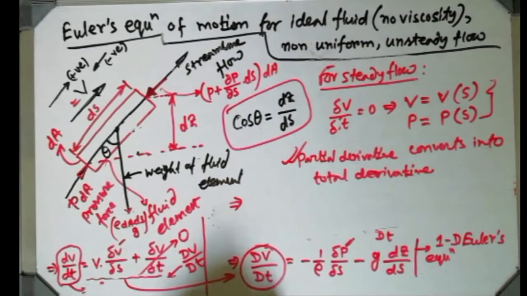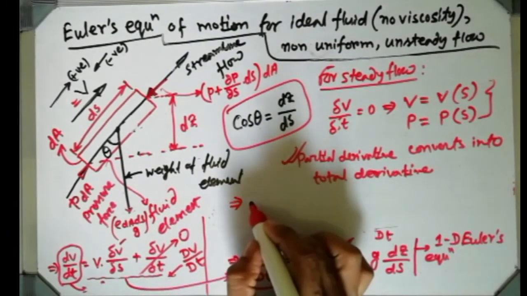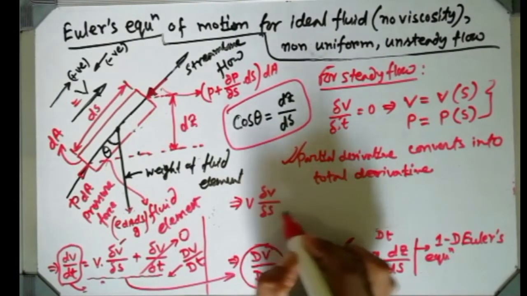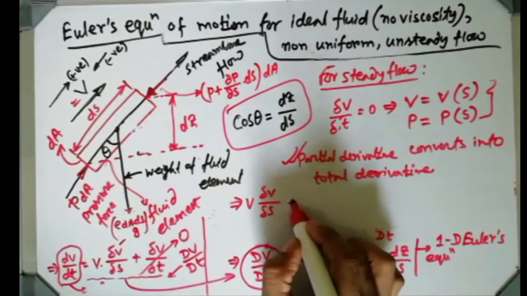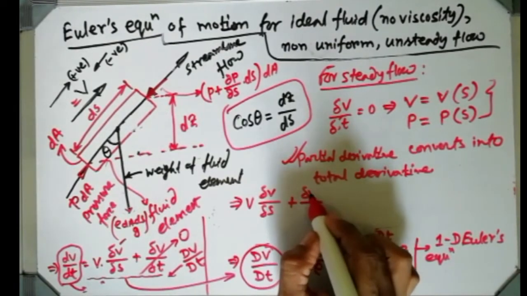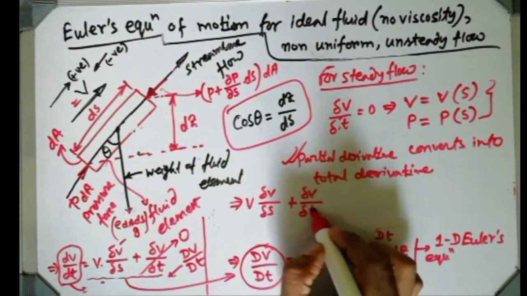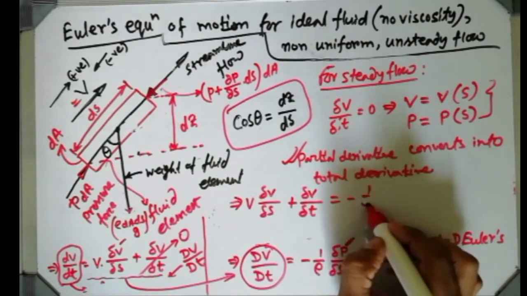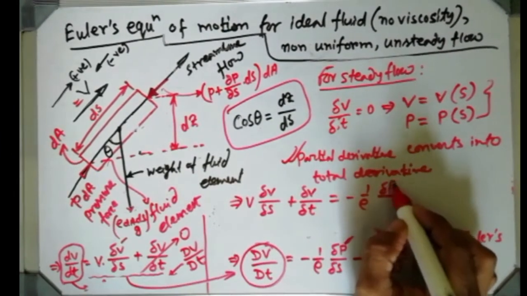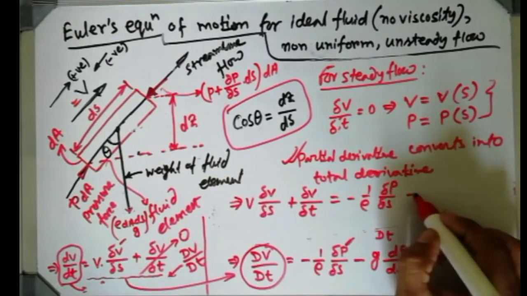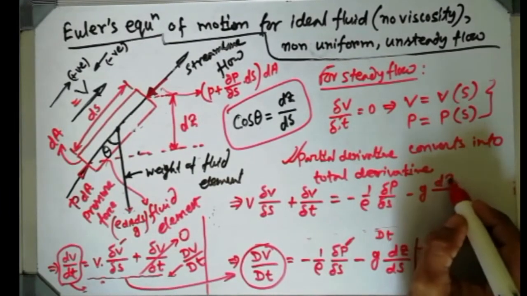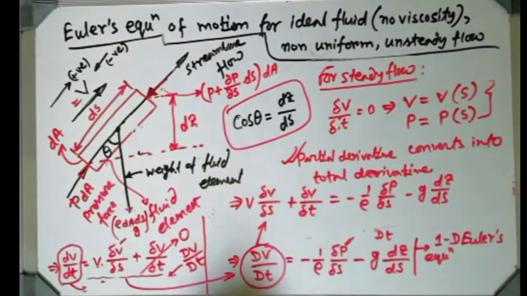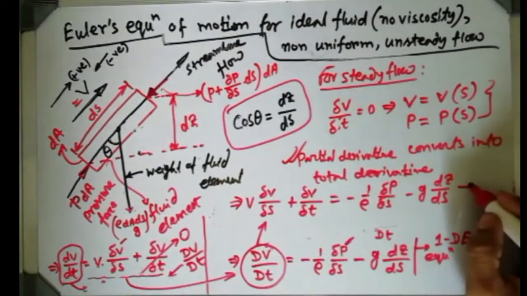Okay, so how is it looking? V del V del S plus, it is not steady flow, I am still considering, just writing the equation, del V del T equals minus 1 by rho del P del S minus g dz ds. Just converting this equation into this form, and name this equation number 2.